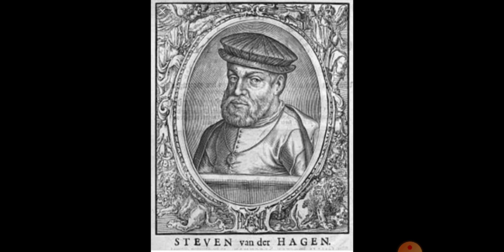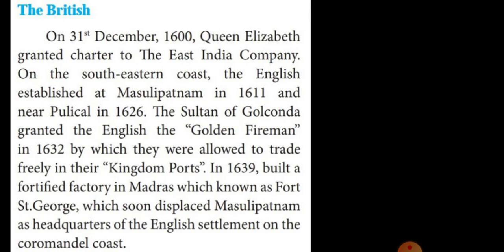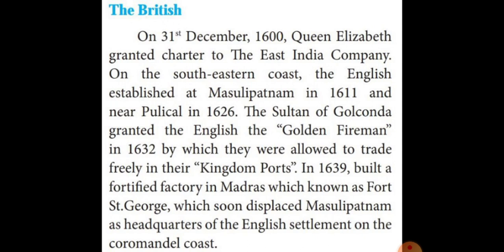Some of the things exported by the Dutch: the important ones were indigo and Bengal raw silk. Then Pulicat was the headquarters of the Dutch in India. Then the fourth one is the British.